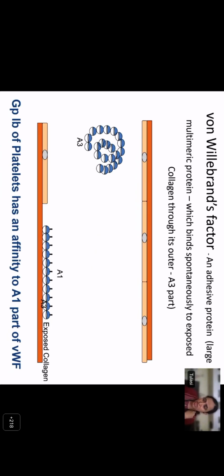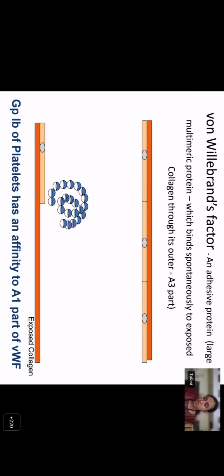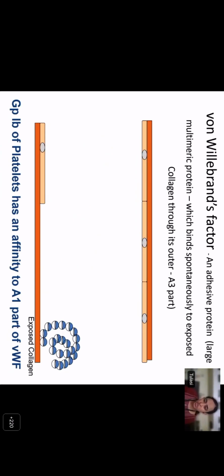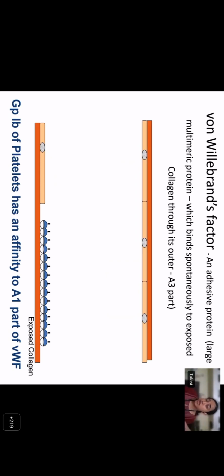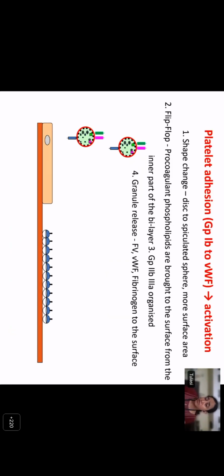But when there is an injury and there is exposure of collagen, the von Willebrand factor binds to collagen, and now it uncoils or gets activated. You can imagine it like it's unrolling itself like a carpet, exposing its binding sites for platelets. So now the A1 part of the von Willebrand factor, which can bind to the glycoprotein 1b of platelets, is exposed. Now when the platelets are flowing along with the blood, the glycoprotein 1b receptor is attracted to the A1 site of the von Willebrand factor. But this interaction is weak because the platelets will be carried forward by the flow of blood.